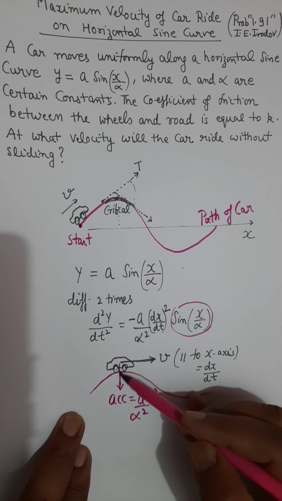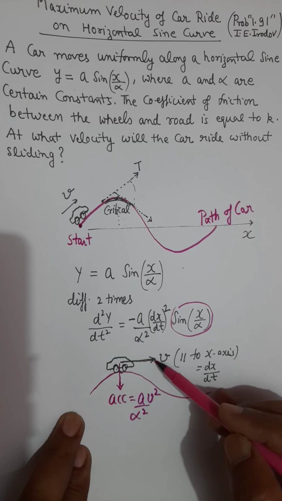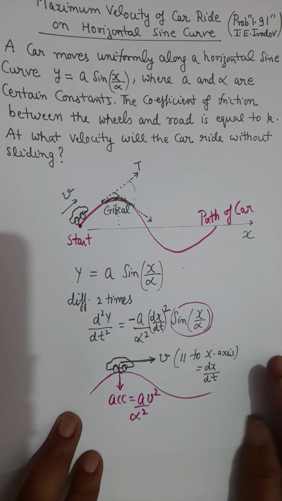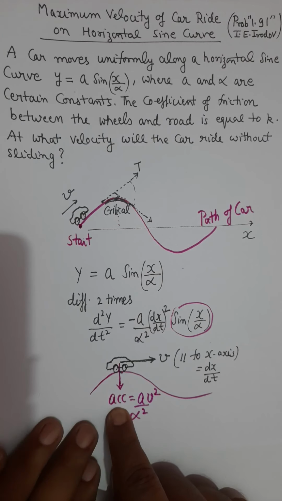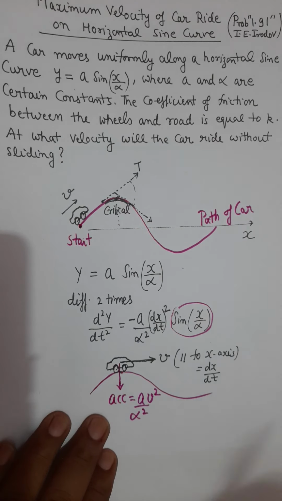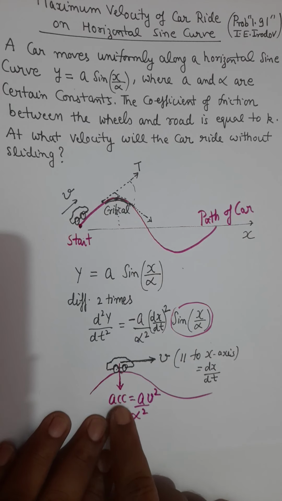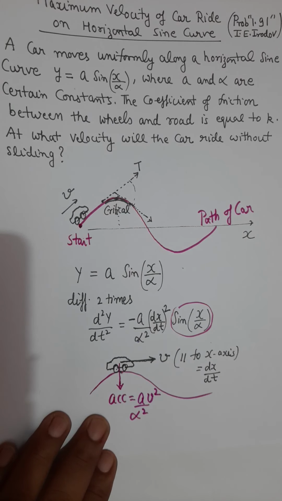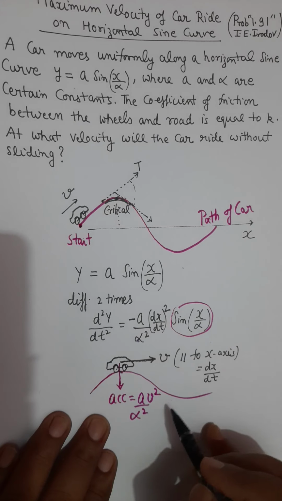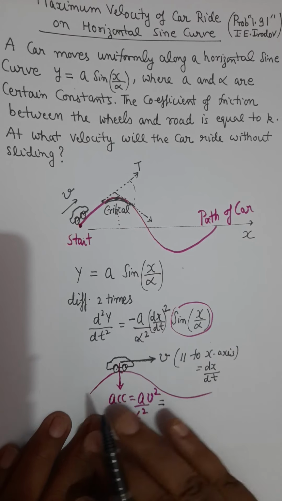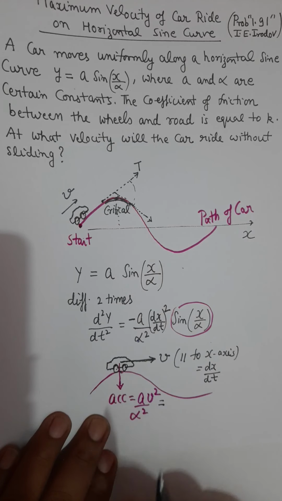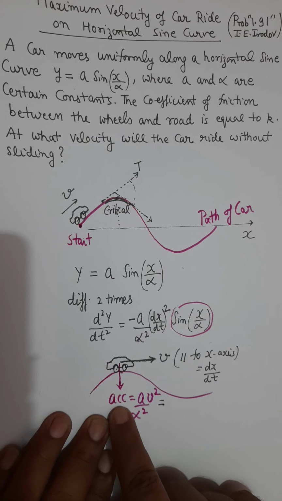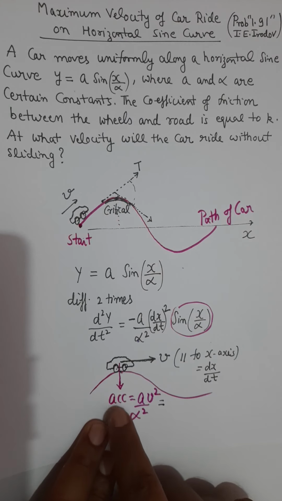So now we have got the acceleration of the car, we have got the velocity of the car. Newton's law says that acceleration is the consequence of force. Any acceleration should be caused by some force. So this acceleration must be because of some force. And what are the possible forces? Notice that everything is in the horizontal plane, so this acceleration is also in the horizontal plane. Which force is responsible for this acceleration?